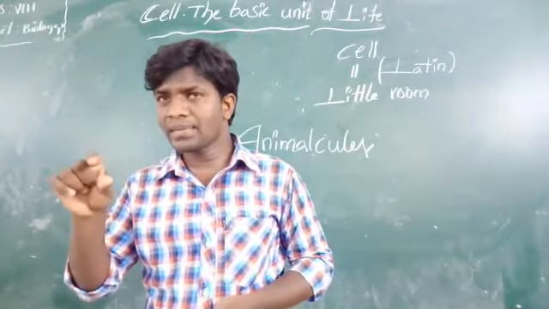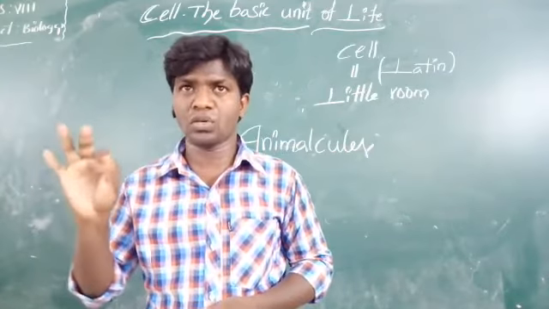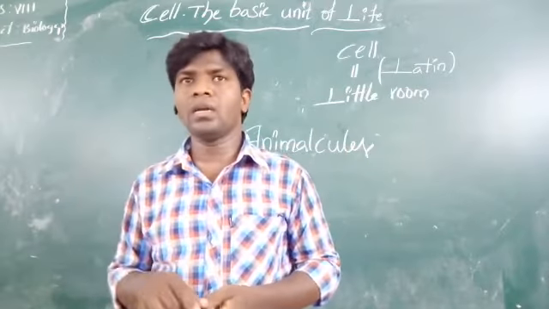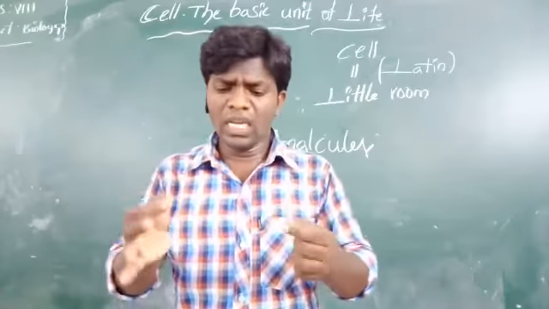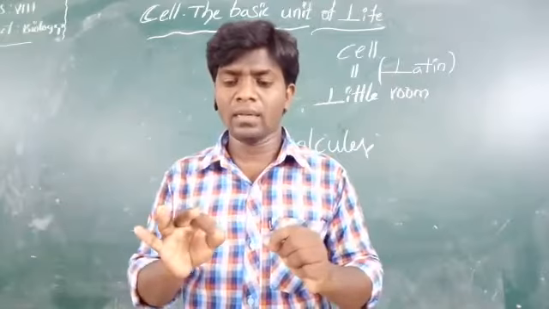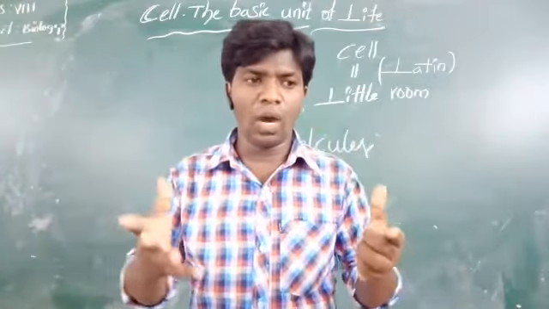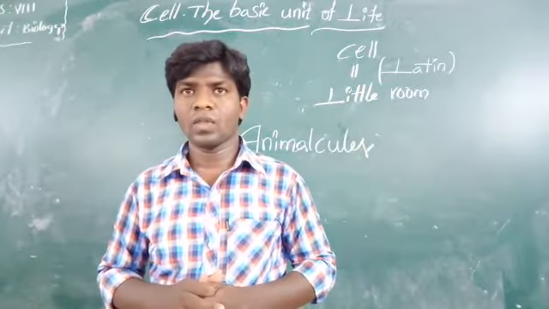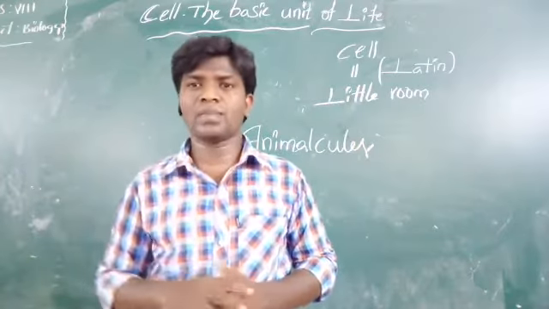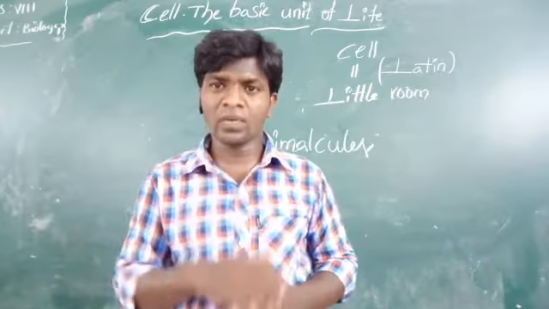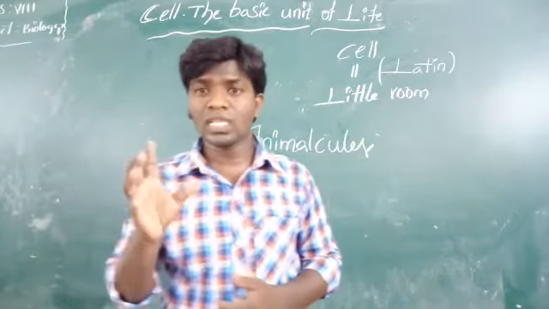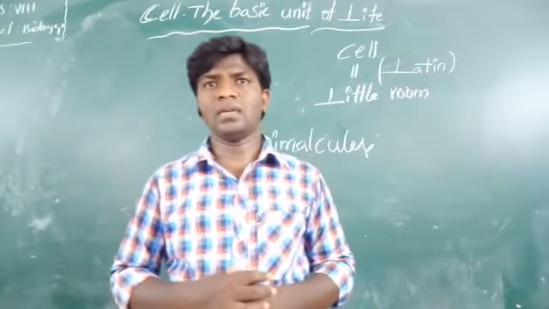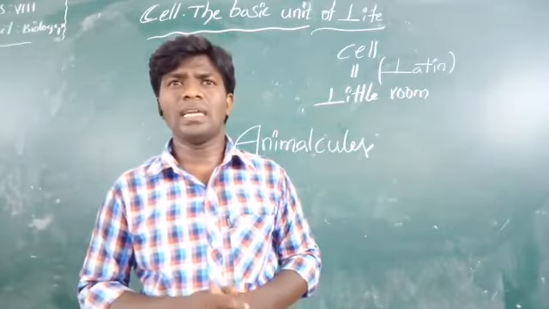So who is he? Rudolf Virchow. In 1855, he first explained that new cells are formed from pre-existing cells. Schleiden and Schwann didn't explain that new cells are formed from pre-existing cells.